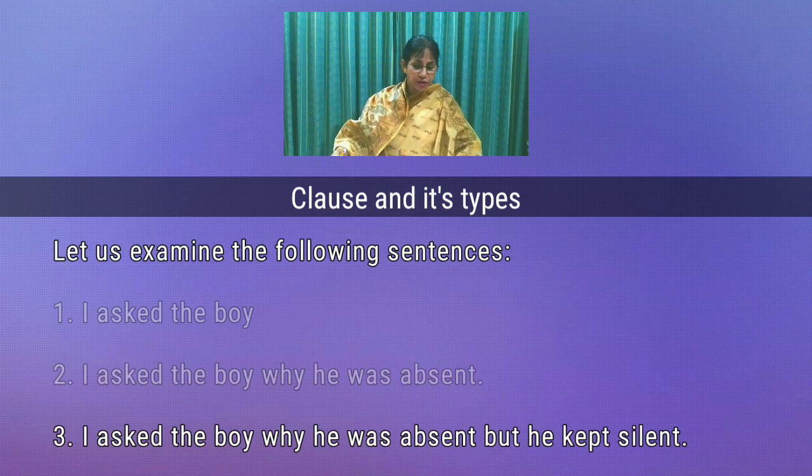Sentence 3: I asked the boy why he was absent, but he kept silent. Here, "he kept silent" is joined by but to make a compound sentence.